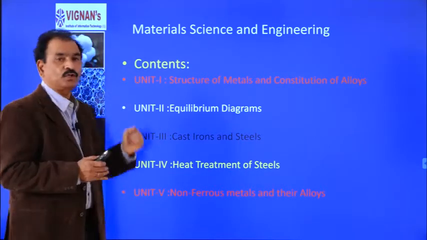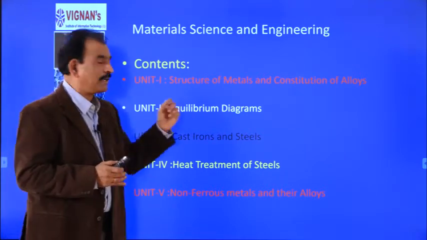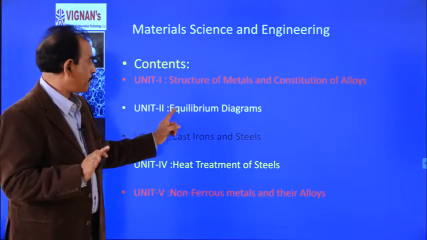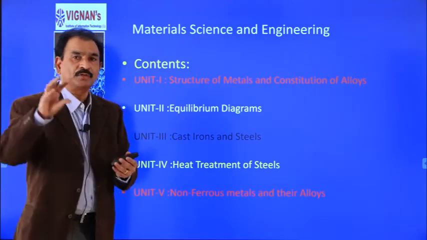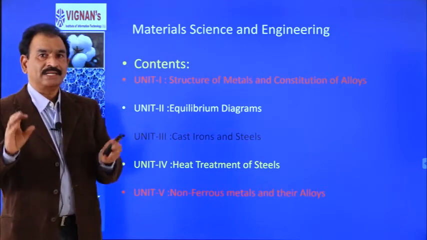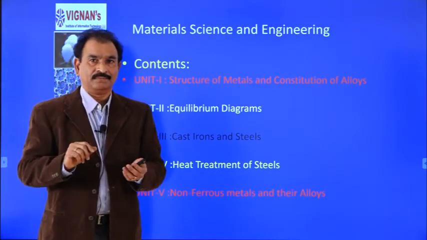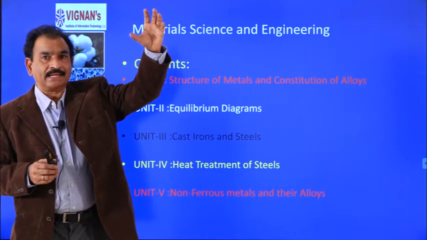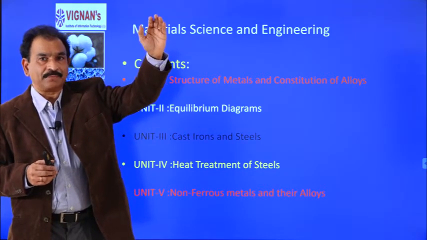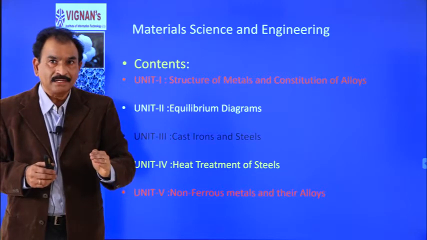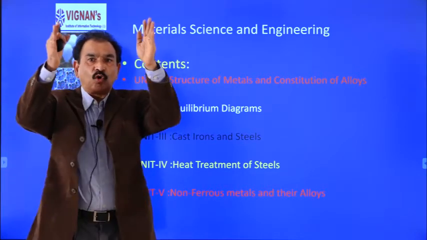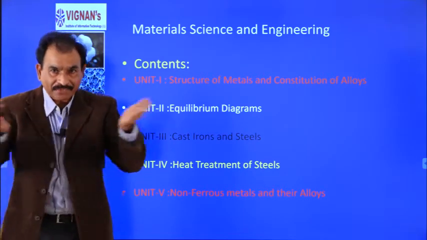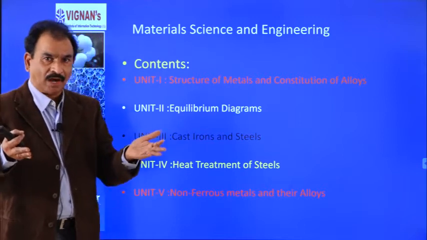Similarly, if we take Unit 2, it is nothing but phase equilibria or equilibrium diagrams. In this, suppose you want to produce a steel and you are mixing carbon in iron. It is not so easy. Suppose you take a molten material consisting of iron and carbon, when you cool it, you cannot expect the whole melt to form a solid at room temperature. At different temperatures, different phases are formed.